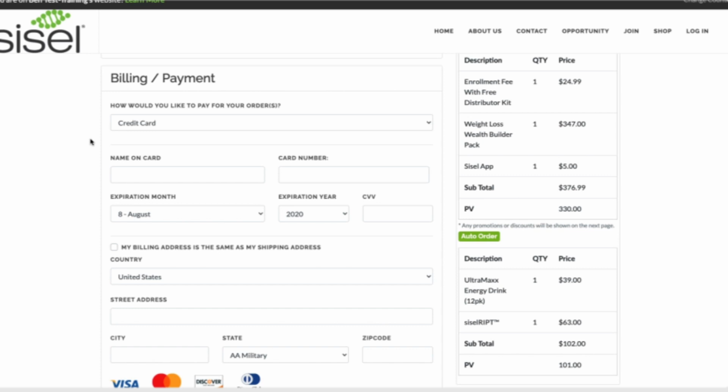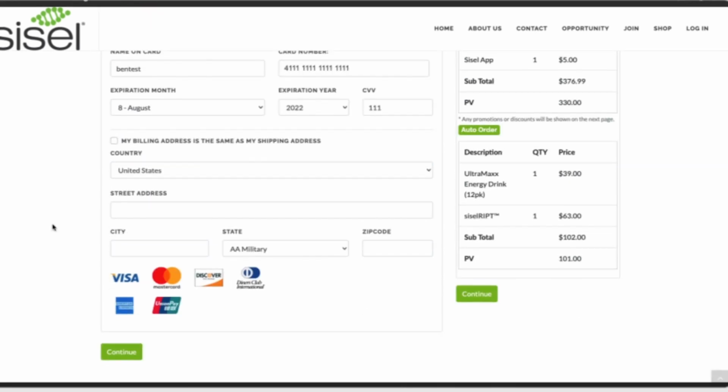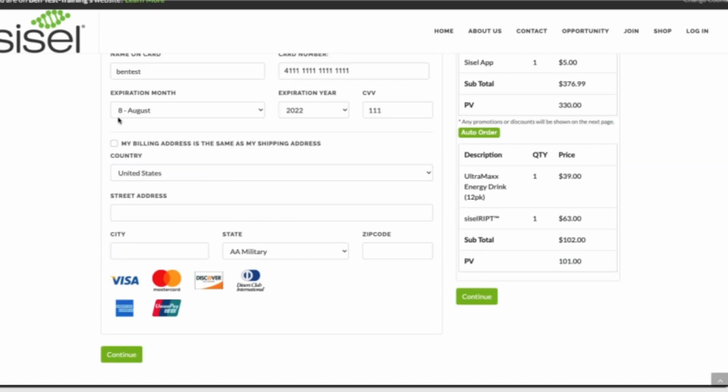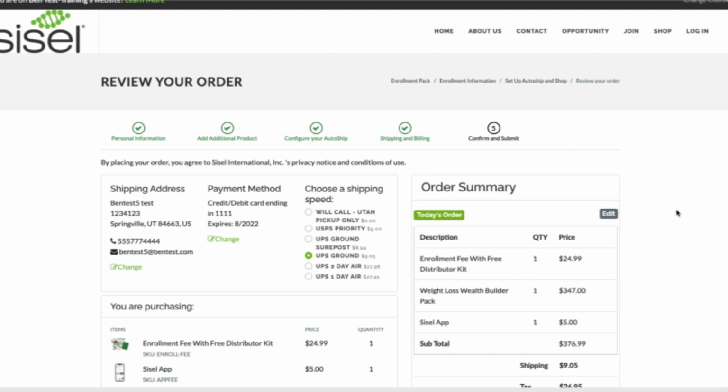Below that is billing and payment. Now, if the individual set up an auto ship during enrollment, the system will actually save that credit card on file. Now, the last thing in this step is billing address. I'm just going to say my billing address is the same as my shipping address, and I should be good to go. And now we see a final summary of the order.